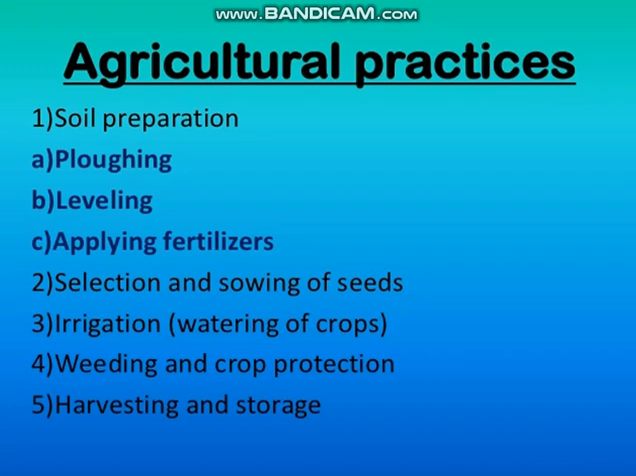crop. The basic agricultural practices are soil preparation, that includes plowing, leveling, applying fertilizers and manures, selection and sowing of seeds, irrigation, weeding, crop protection, harvesting, and storage.